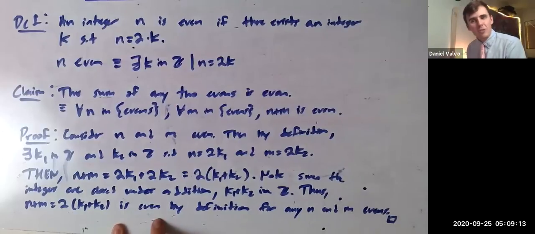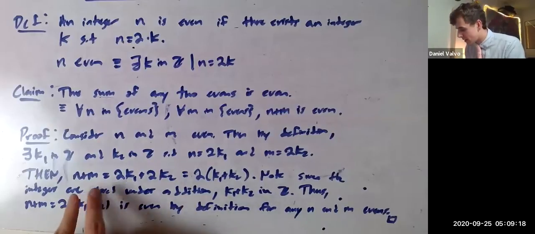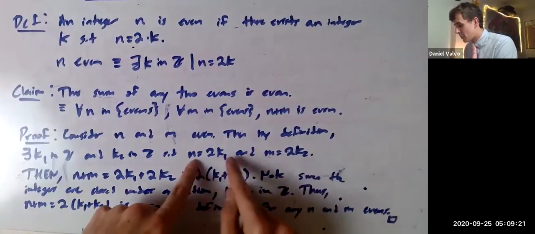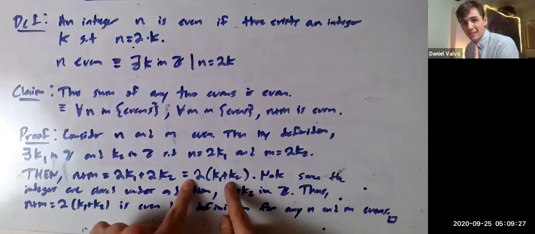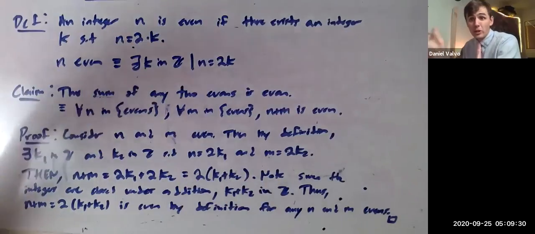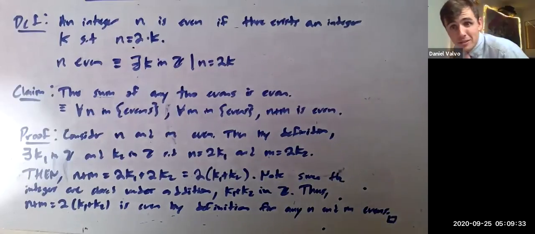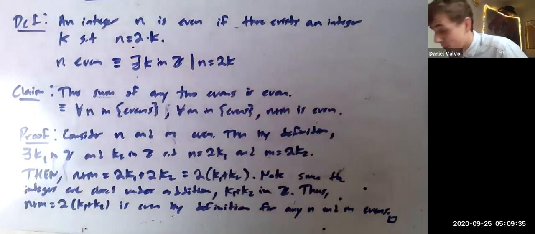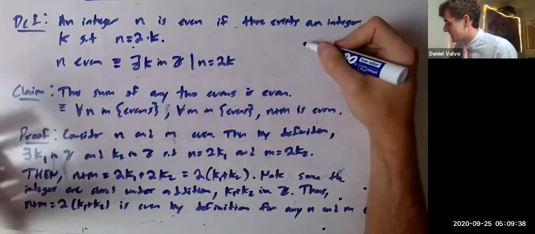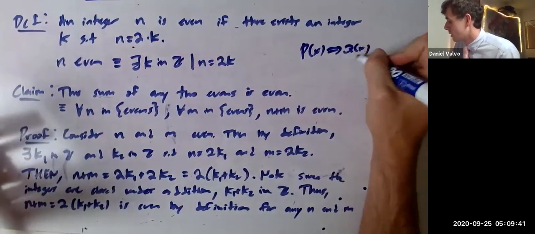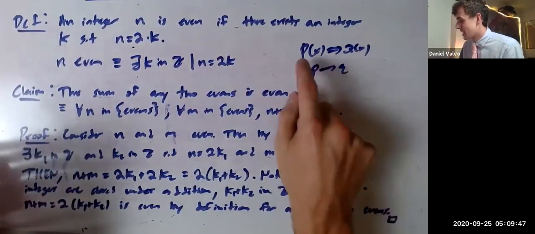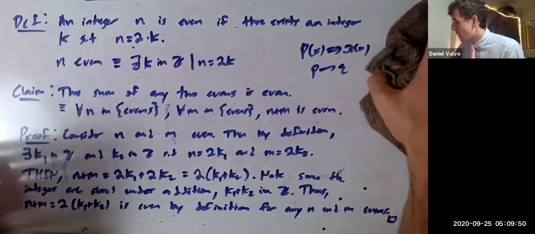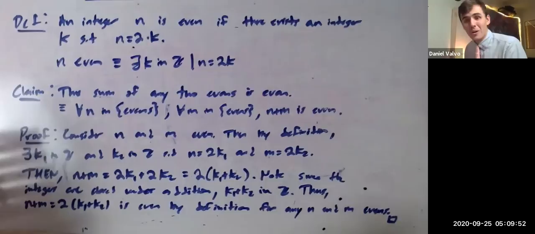Because we didn't look at any of them individually. We didn't look at statements. We instead looked at properties. The property of being even means you can be written this way. And then being this way has the property that by the distributive property can be added to get 2 times this, which has the property of being even itself. We are just linking together properties, not statements, right? This is the whole P of x implies Q of x versus P implies Q. These linked properties, these linked statements, linking properties is much more powerful. Linking properties is what allows us to do this.